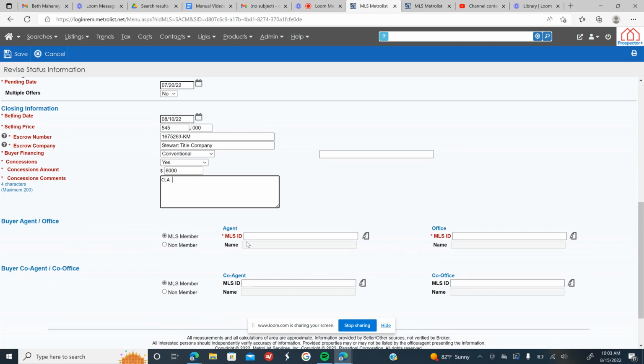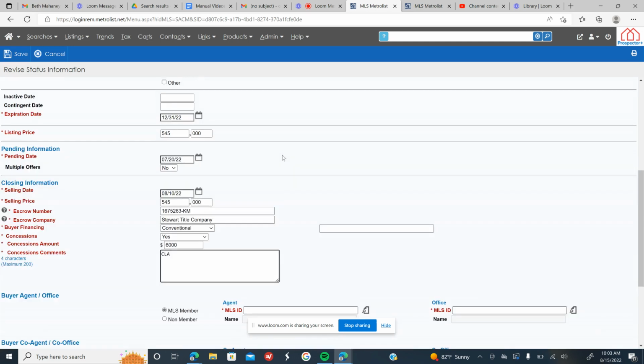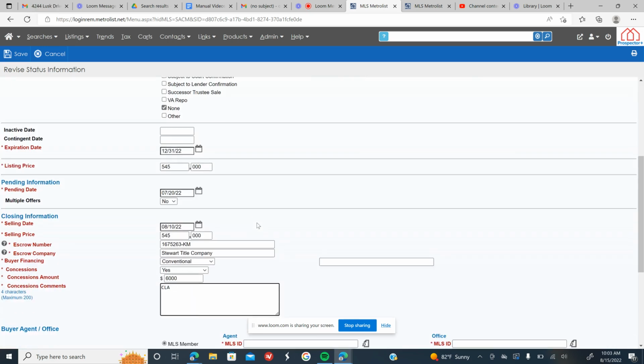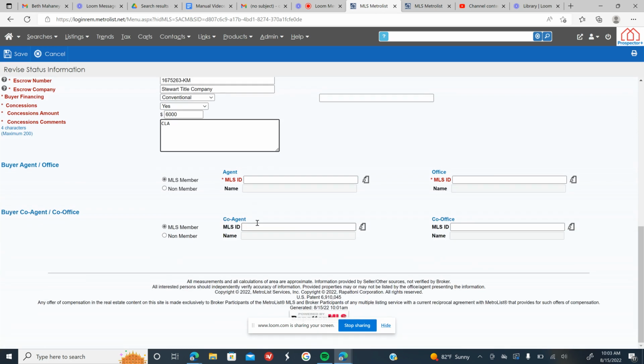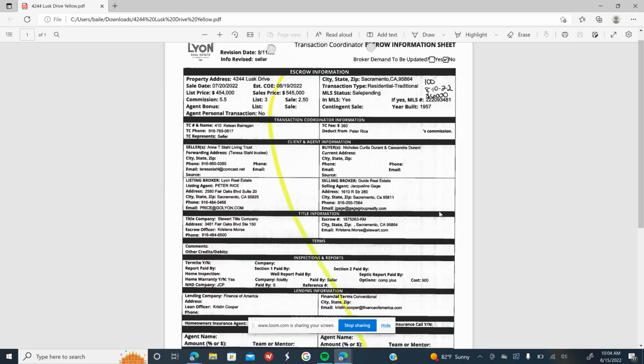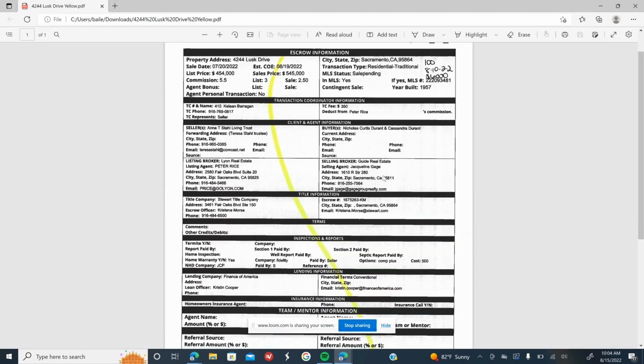Now this is where we're going to put in the buyer agent office. Because we are on the listing side, our agent is already linked to this transaction through this listing. Now what we're going to do is link the agent who represented the buyer to this transaction. If you're looking at the EIS here, it's going to be this agent on this side, the selling broker that we're going to be adding to the listing.